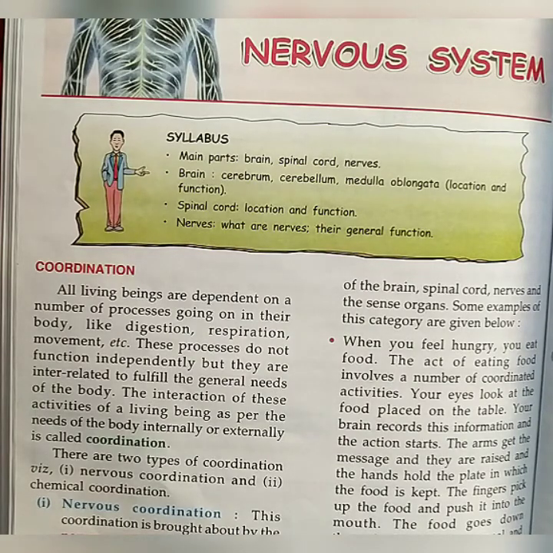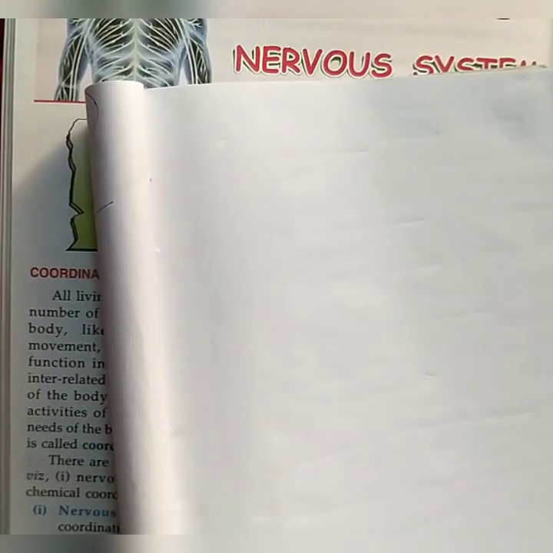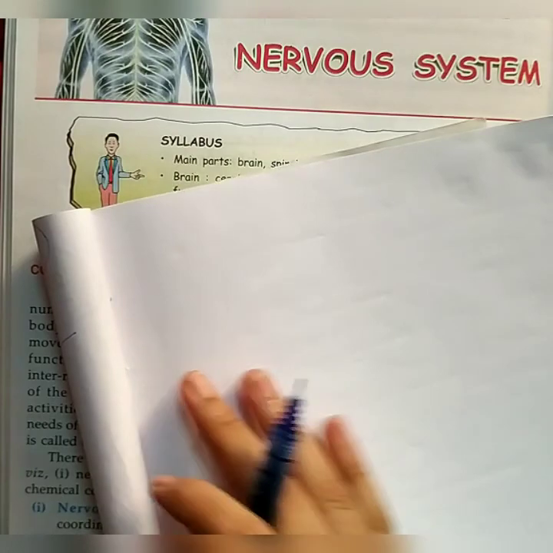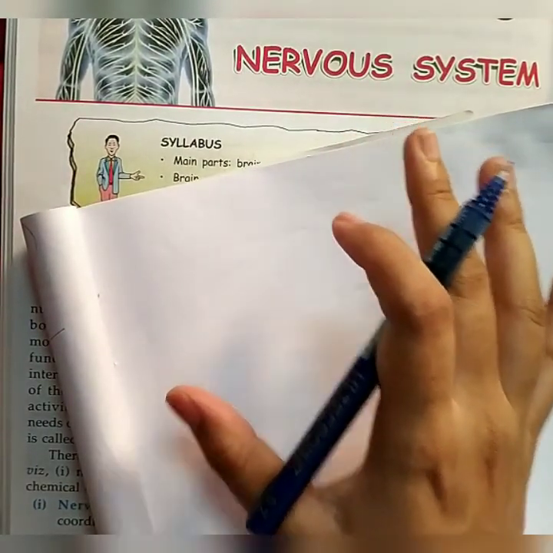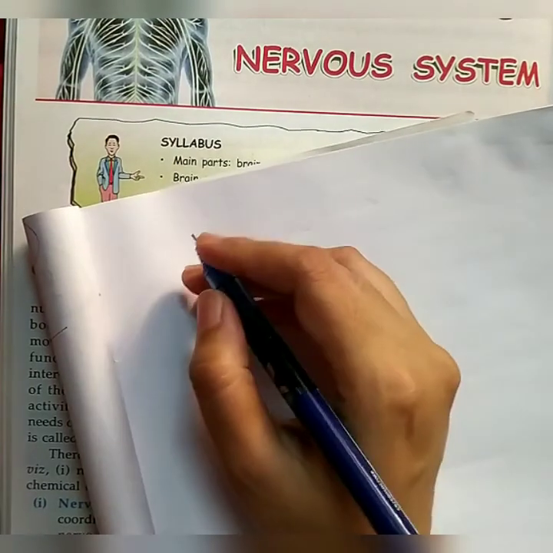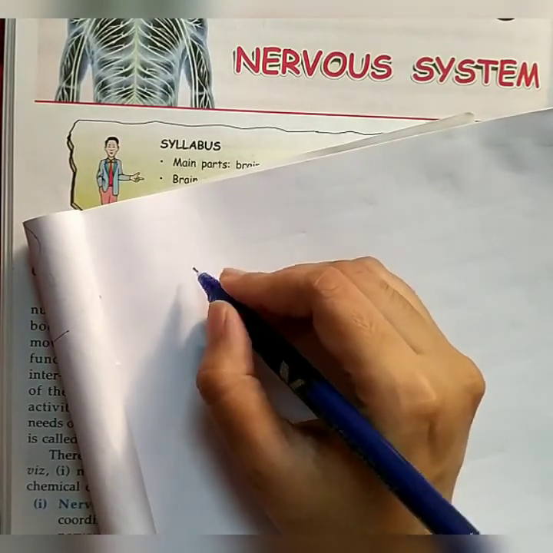Today we will learn about the chapter nervous system. Today in our biology, our chapter of discussion is the nervous system. Here we will learn about the nervous system in humans. Before going to the nervous system, I want to tell you that there are some terms you have to know before understanding this, and one such term is stimulus.